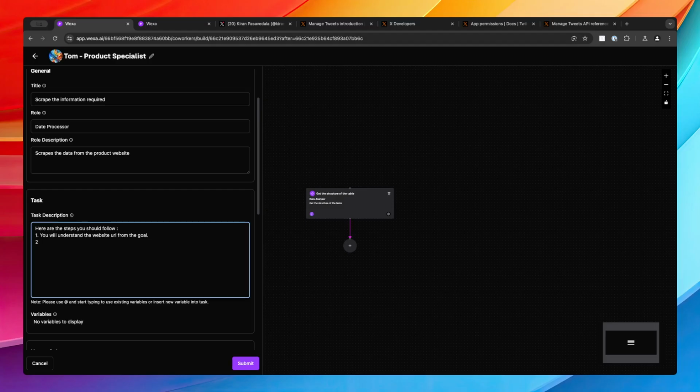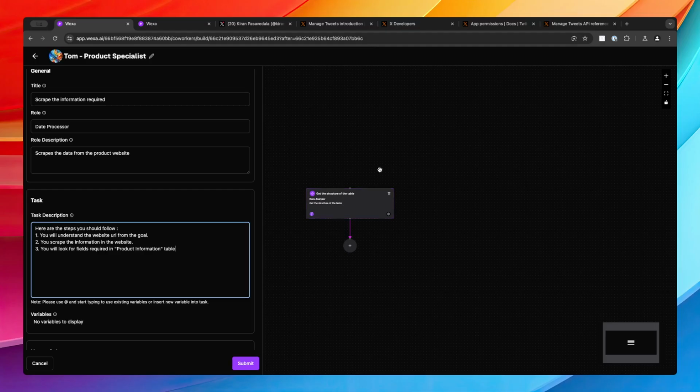The next one is, you scrape the information in the website. Next, Mr. 10-year-old, you will look for fields required in the product information table, because we already mentioned that this is the structure of the table in the previous agent.